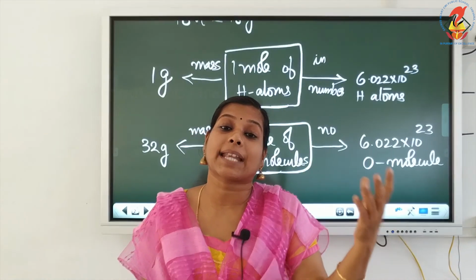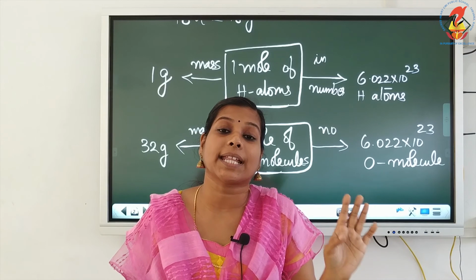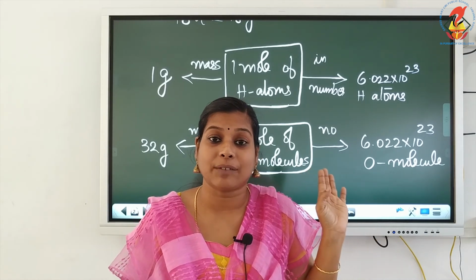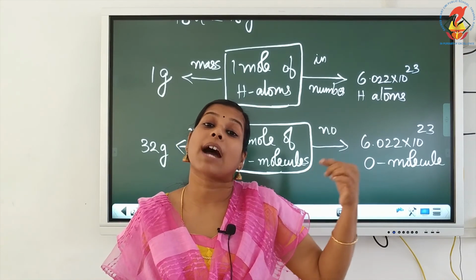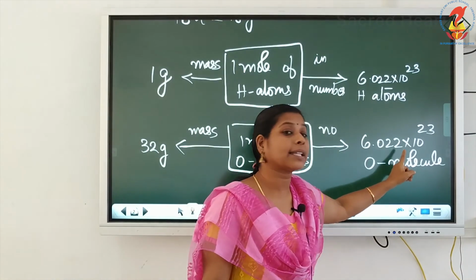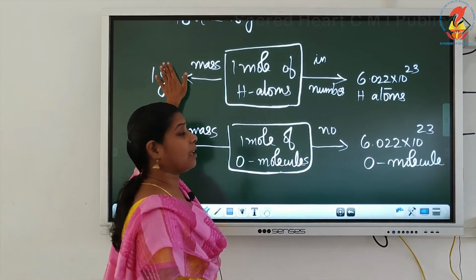Without writing ions, atoms or molecules, if you are simply writing 1 mole, that doesn't have any value. It is an invalid term. 1 mole, no meaning. 1 mole of hydrogen atoms, it has meaning. In terms of number, the meaning will be this one. In terms of mass, the meaning will be this one.